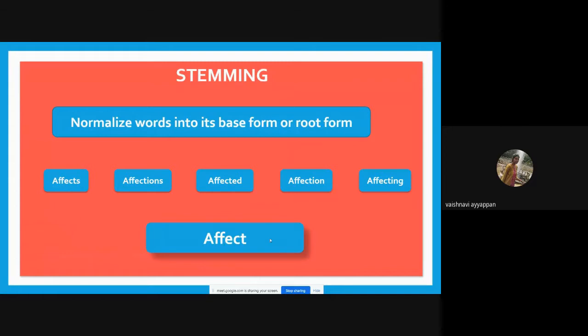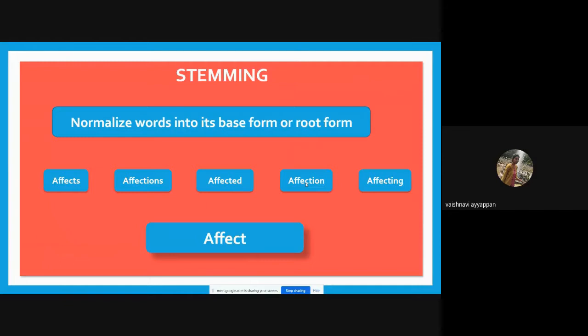Actually, the process done here is that it will take each and every word and take only the common part. Affects and affections have common letters until T, and so do affected, affection and affecting. So it will cut the word at T, that is from A to T, and give the word affect.